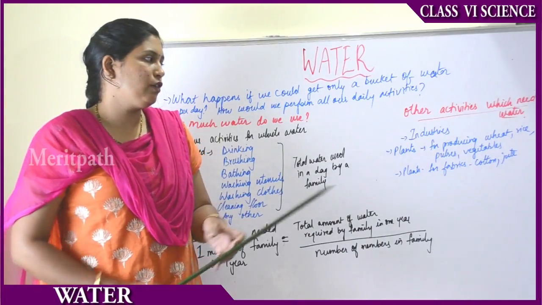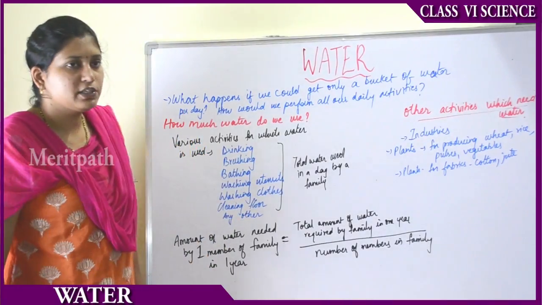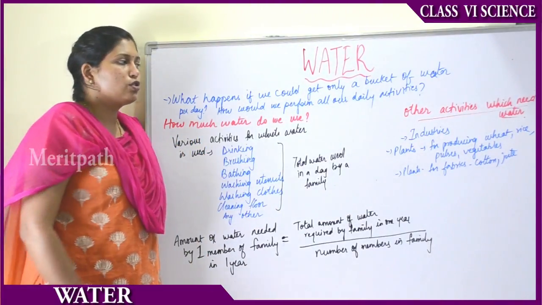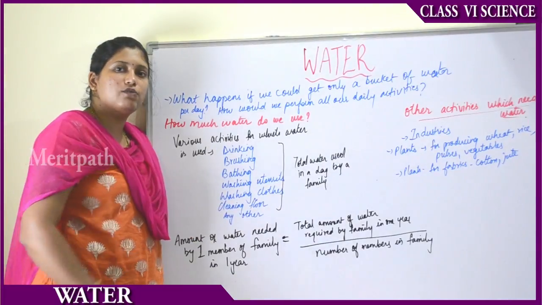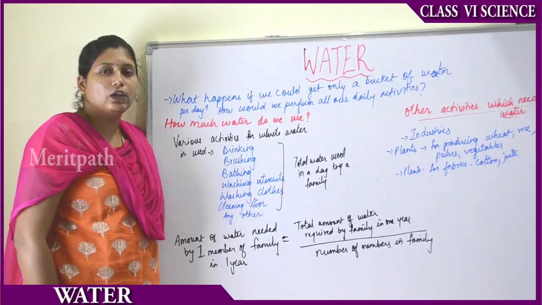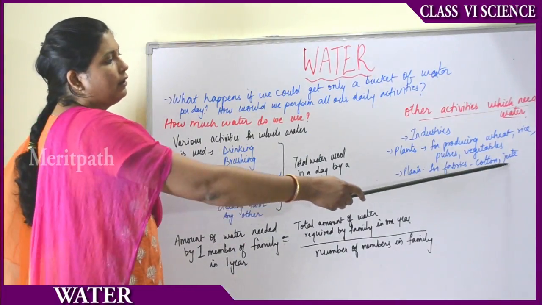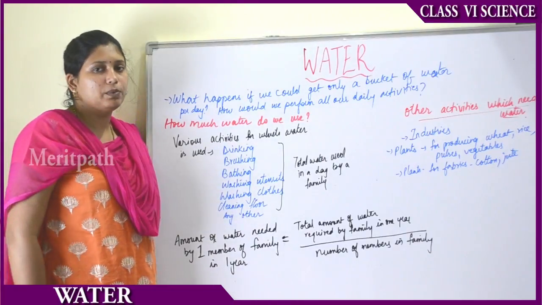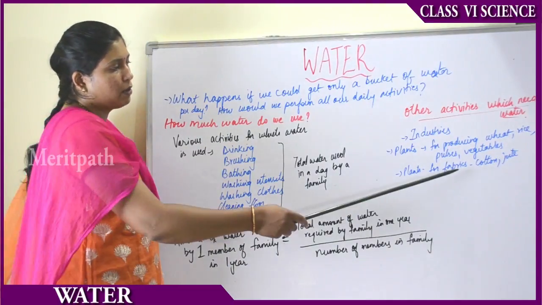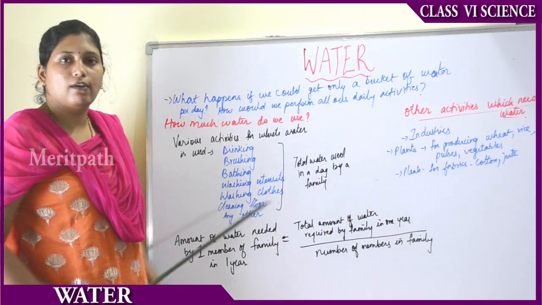In the fields wheat, rice, pulses, vegetables and fruits will be grown. So for the growth of the plants, water is needed. Again, the clothes we wear, the fabric, also come from plants, like cotton fabric and jute fabric, which are extracted from the plants. So for those purposes also, plants have to be grown. Then for the growth of the plants we require water.